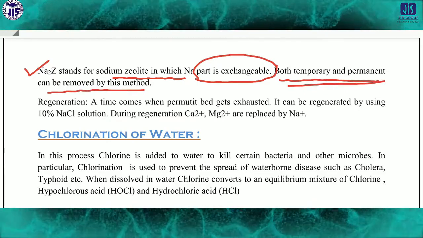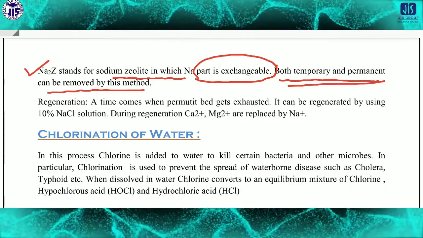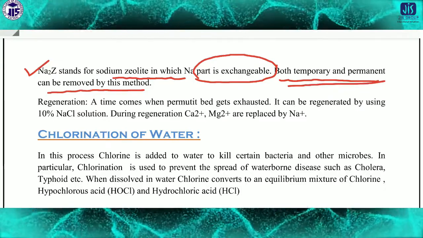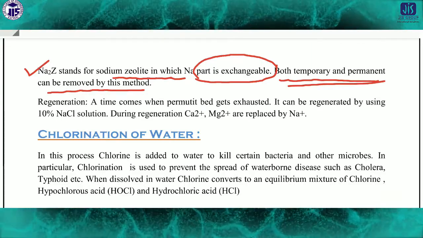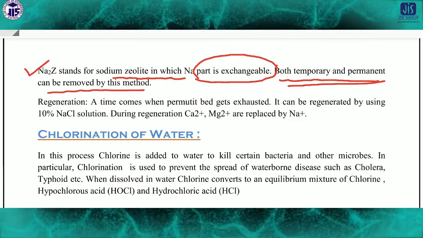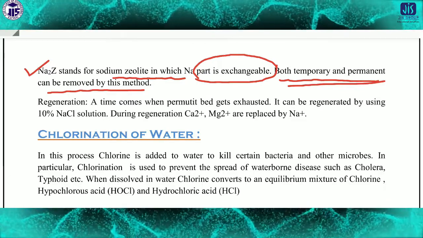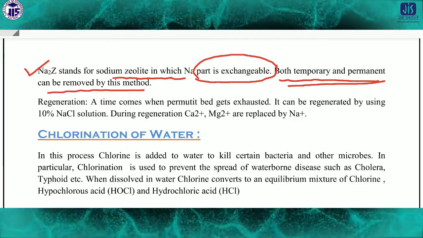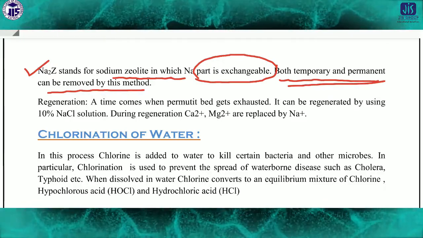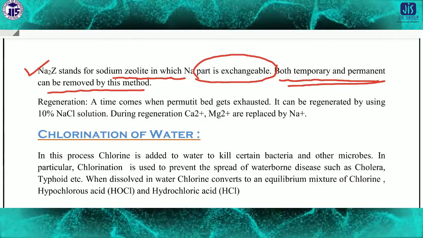That means, we know that generally temporary hardness we can easily remove by boiling the water, but if we use the permutit method, then there is no need for any further boiling of the water.